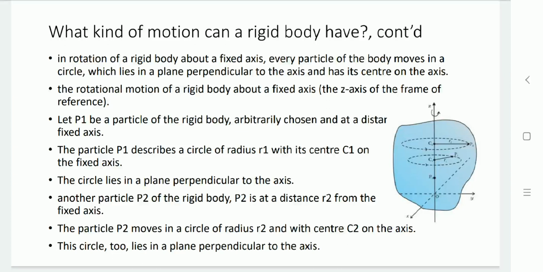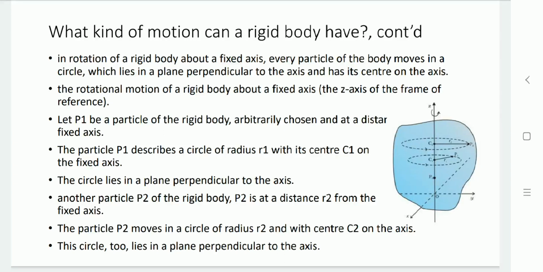As you can see in the diagram, with the z-axis as the fixed axis, let us take particle P1. That particle of a rigid body is arbitrarily chosen at a distance r1 from the fixed axis. This particle P1 describes a circle of radius r1 with center C1. This circle lies in a plane perpendicular to the axis.